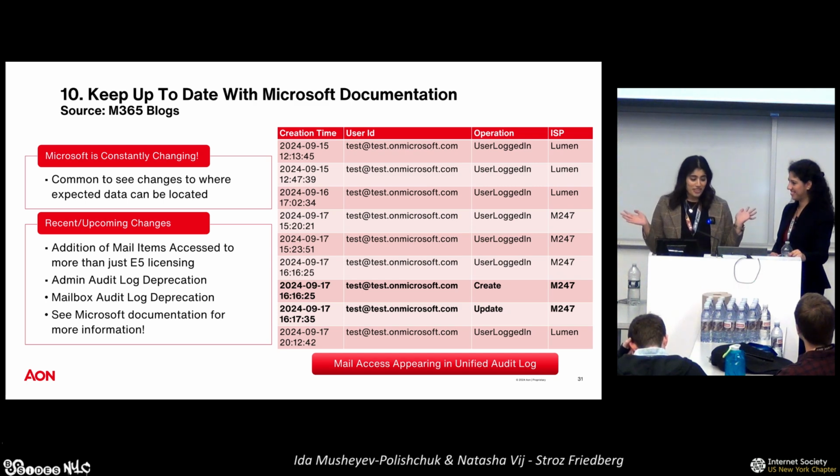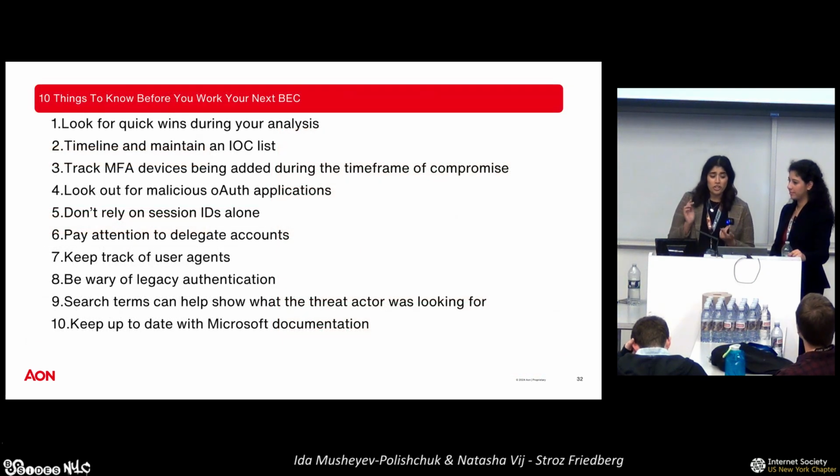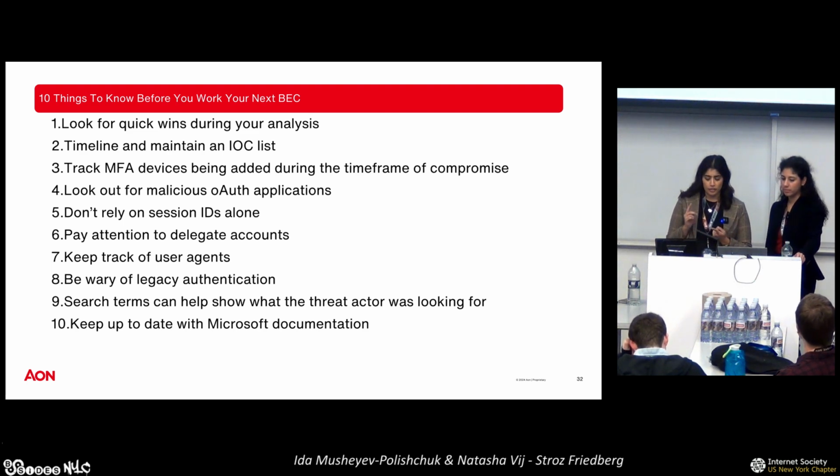So with that, those are our 10 things to know. Just to quickly go over them again, you're going to want to look for quick wins while you're doing your analysis. You're going to want to timeline and maintain your IOC list as you're going through. You're going to want to track your MFA devices that could have been added during the time frame of compromise. You're not going to want to rely on your session IDs alone, but you're also going to want to make sure you're leveraging them as best as possible. You're going to want to pay attention to any delegate access that were either implemented by the user or by the threat actor. Either one is important.